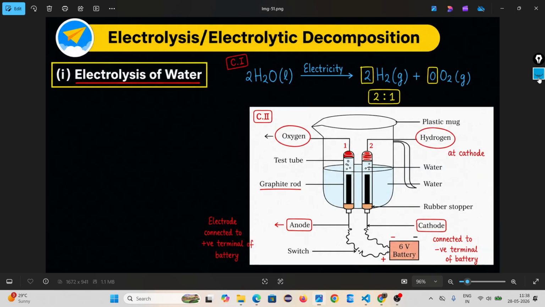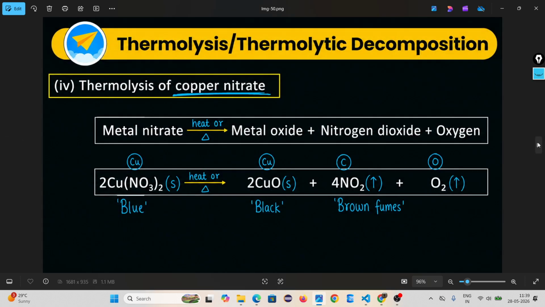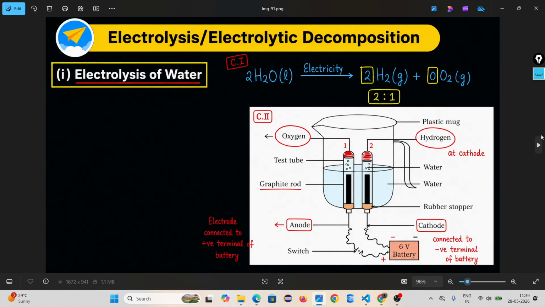Then come to electrolysis, the second type. If you remember, decomposition is of three types. One is thermolysis, another one is electrolysis, and the third one is photolysis.